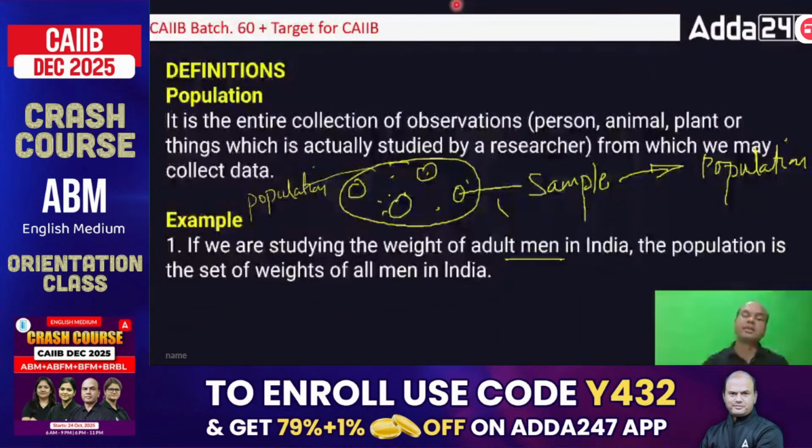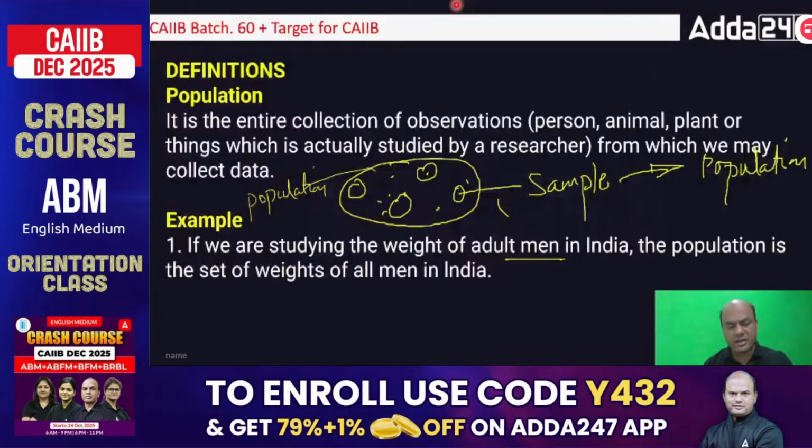Definitions. What is population? Population means the entire set, the entire collection of observations, person, animal, plant, things, which are actually studied by the researcher, from which we may collect the data. What do you mean by this?